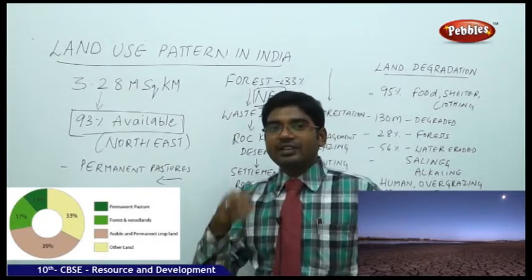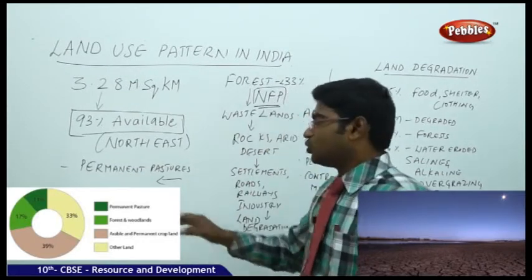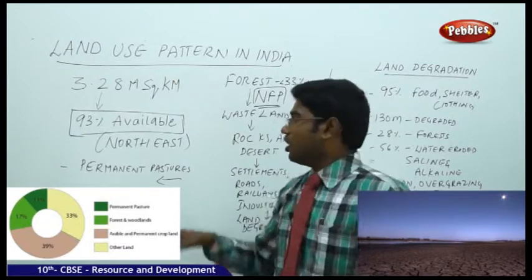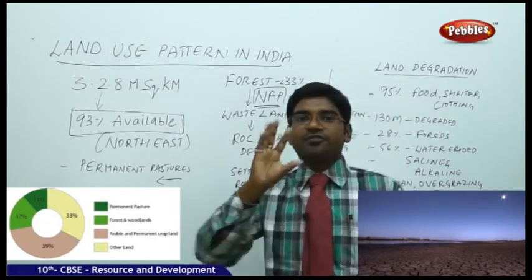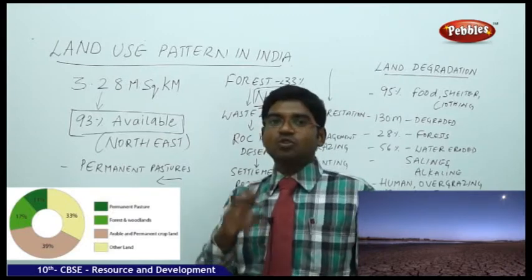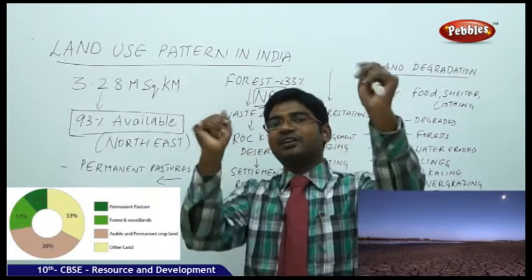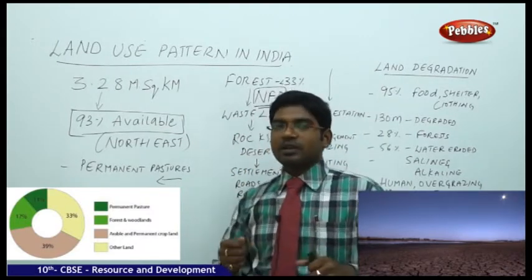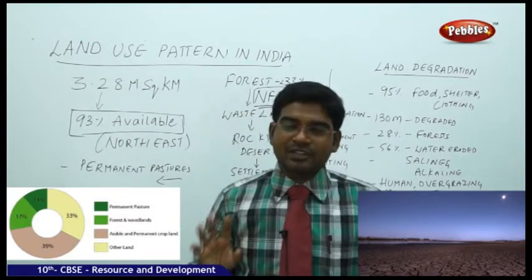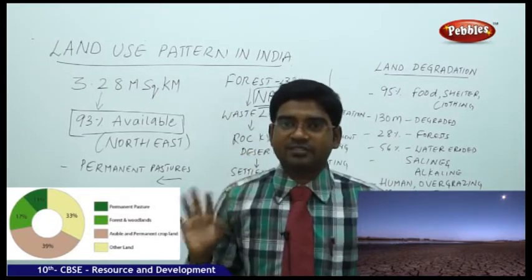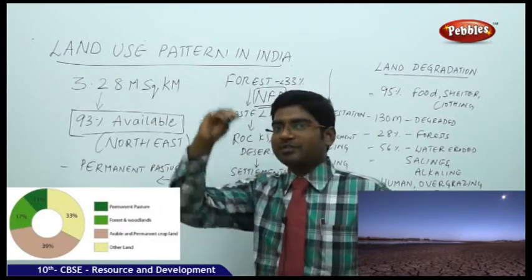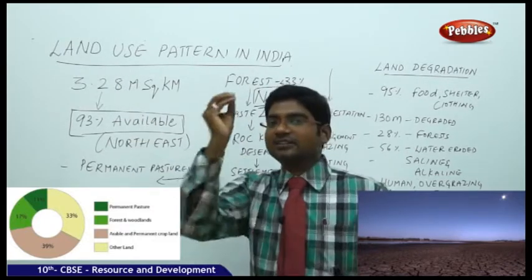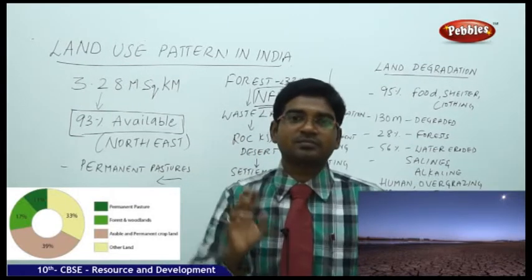Then, the net area sown in India is only 54%. Out of the 93% available for us, only 54% of the land has been used for complete agricultural purpose. Is exactly 54% used in all the states? Is exactly 54% used in Rajasthan, in the northeastern states, in the South Indian states?